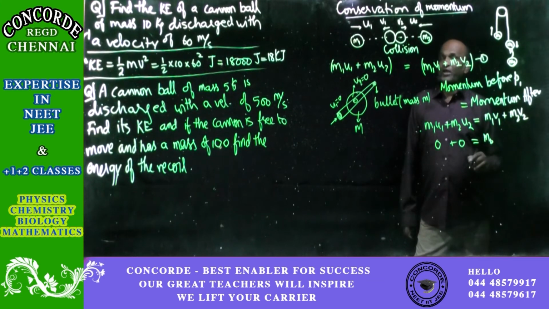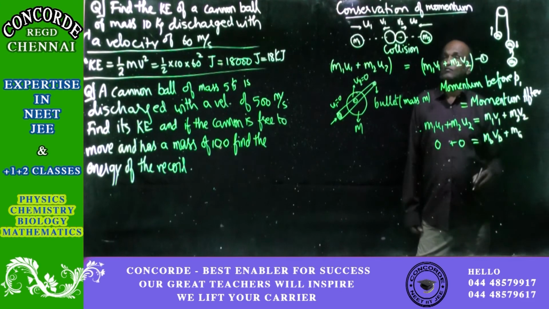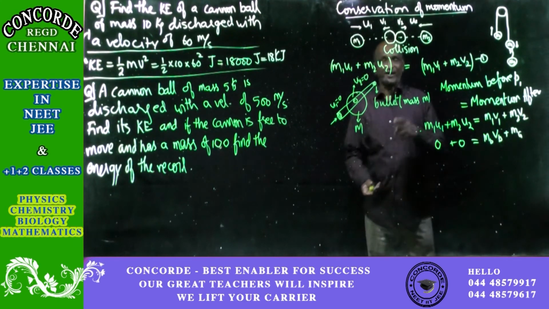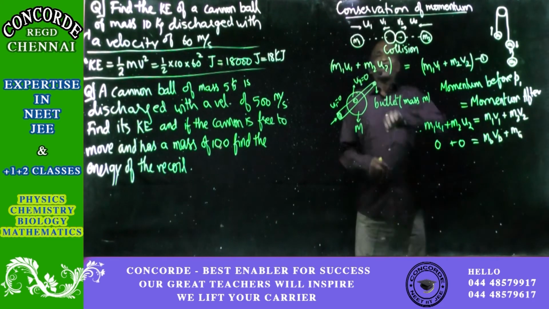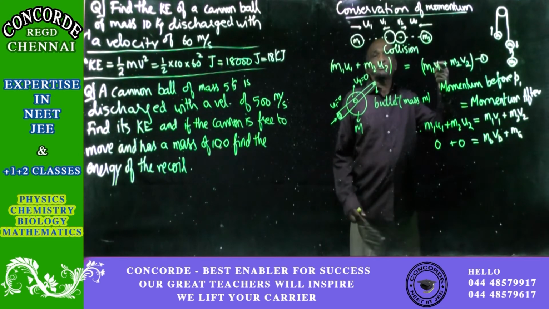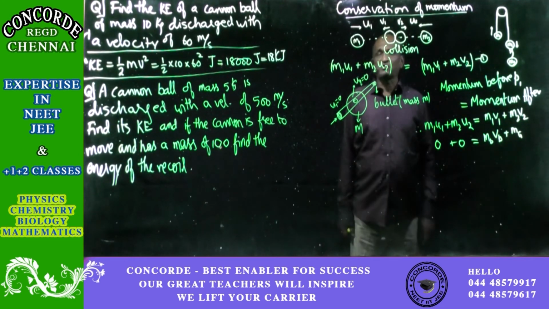Then v1, that is the velocity of the bullet, I will call it vb, plus m2, that is the mass of the gun, into v2. Now, you see, here comes again Newton's third law. To every action there is an equal and opposite reaction. When the bullet comes out, the gun will move backwards. You know the reason why?